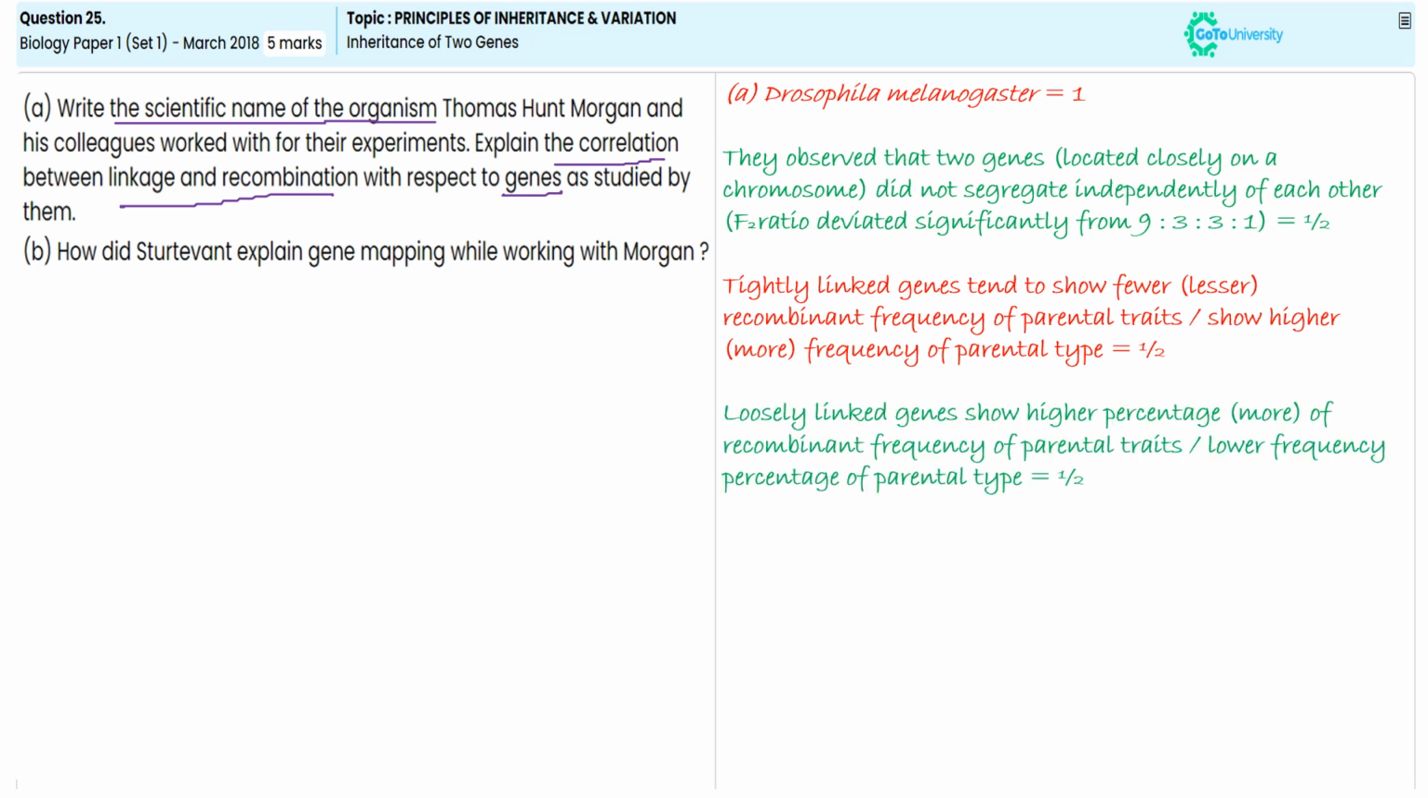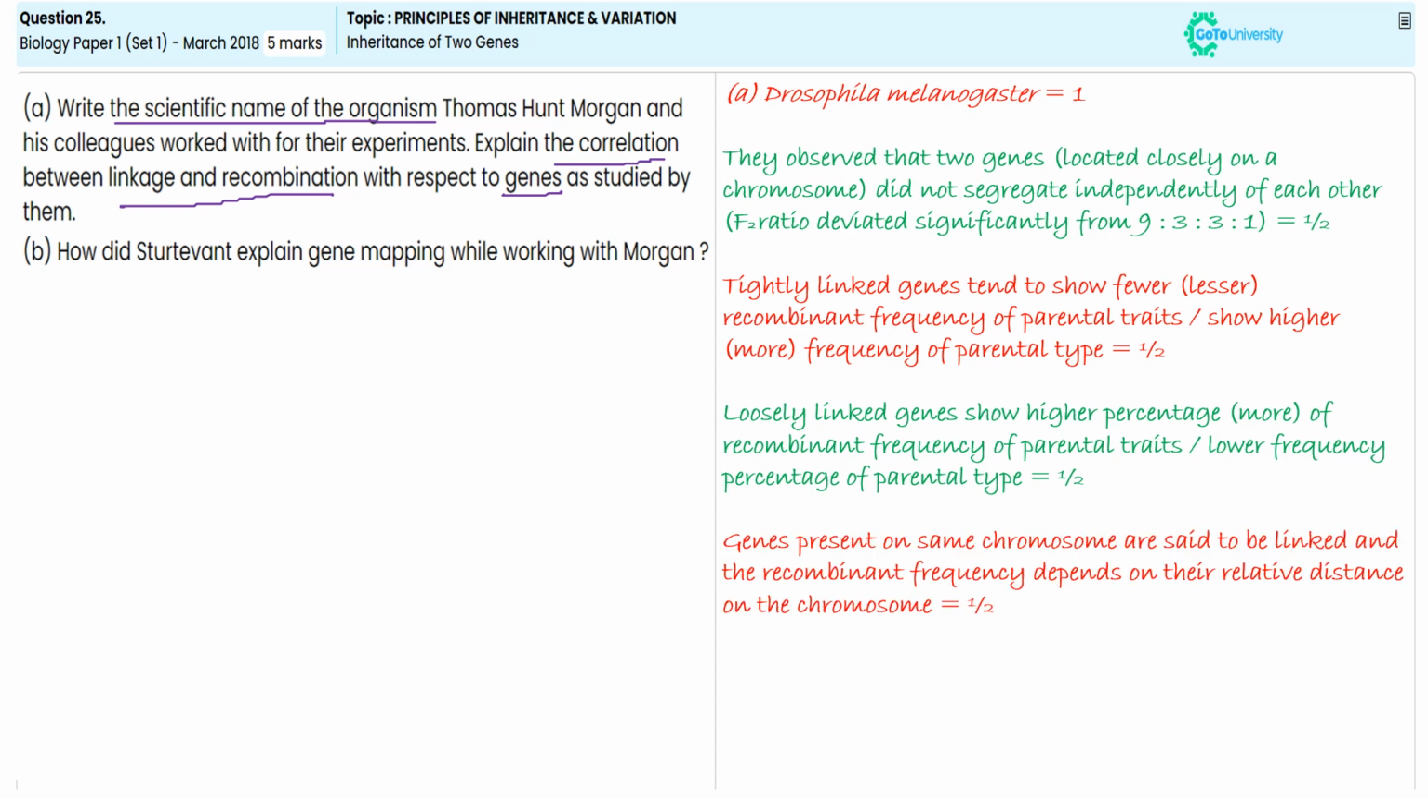And for mentioning that genes present on the same chromosome are said to be linked, and the recombination frequency depends upon the relative distance on the chromosome, for this mention you will get another half mark.